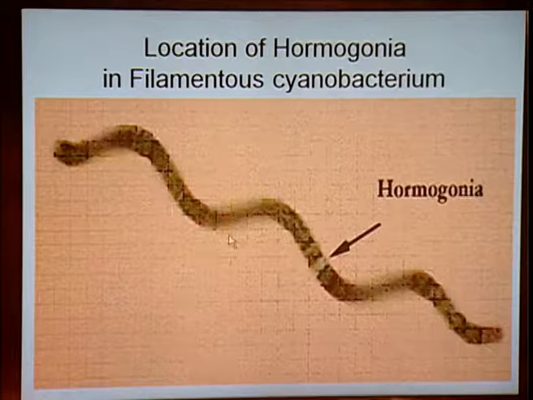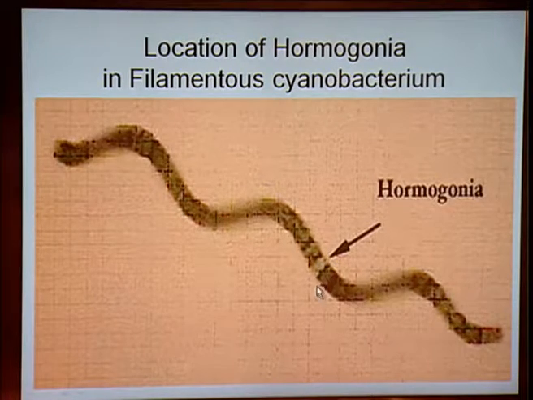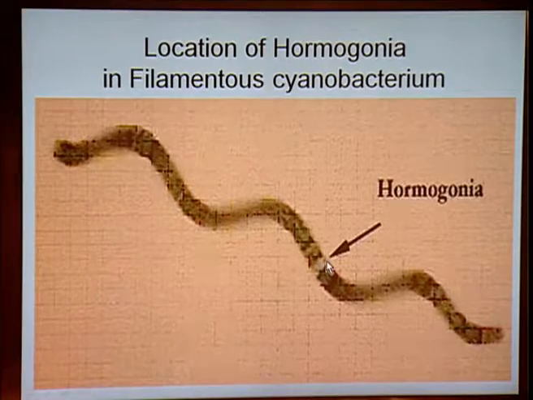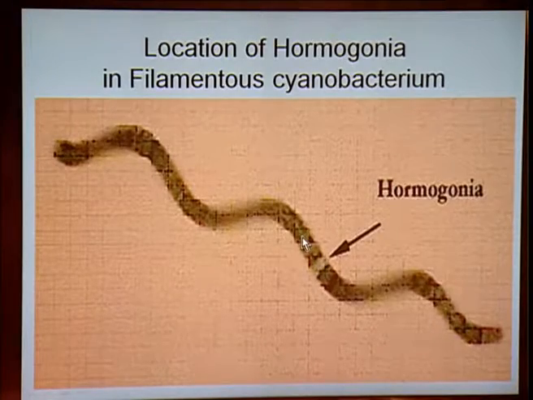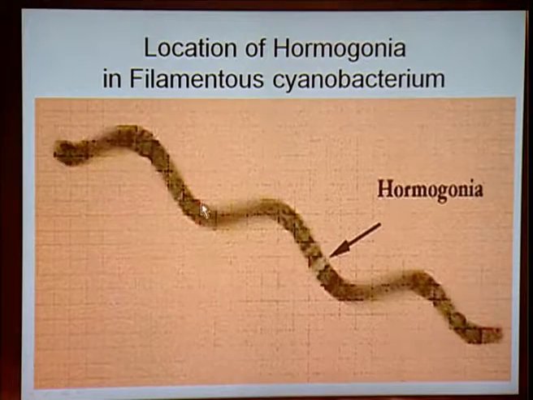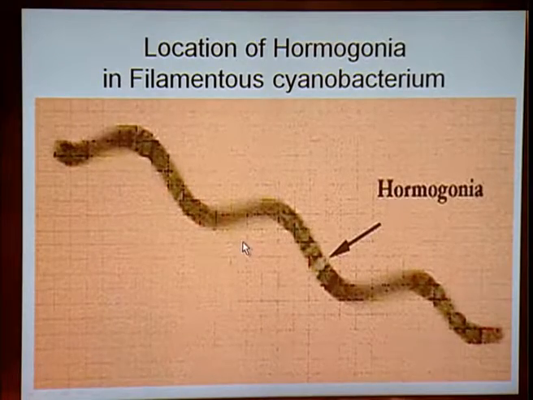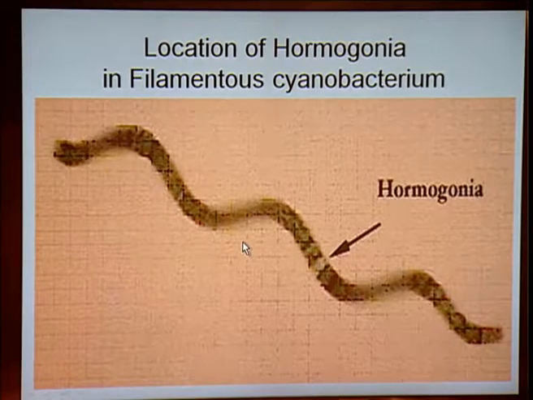Hormogonia is commonly found in filamentous cyanobacteria like Nostoc and Anabaena. They show a specific region which looks like a disc-like structure, but actually it is not a disc. It is a portion where there will be no photosynthetic cell. Whenever there is some external pressure, this fragment breaks by fragmentation and will produce a new cell. This new fragment which is produced is called hormogonia.